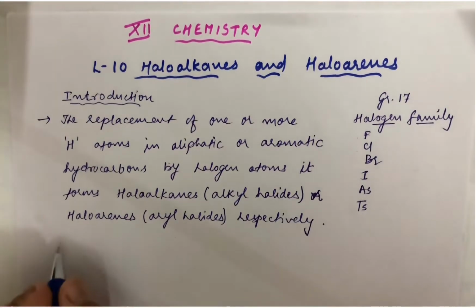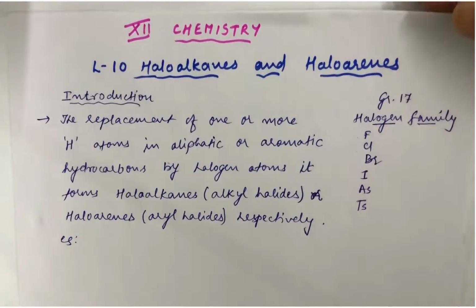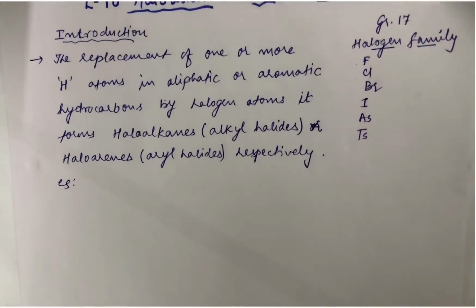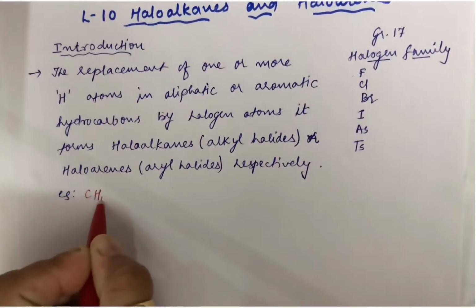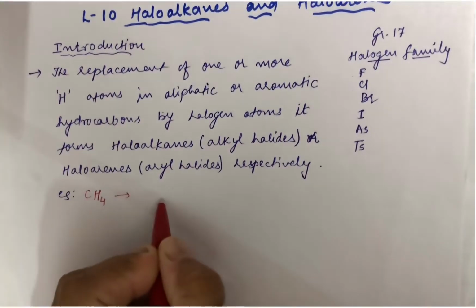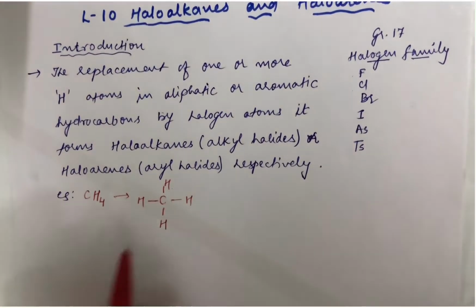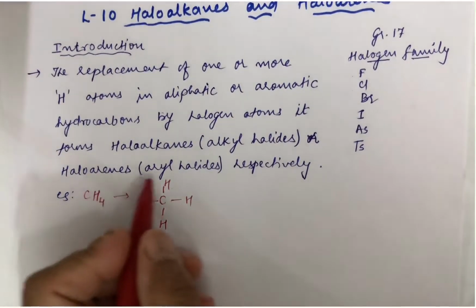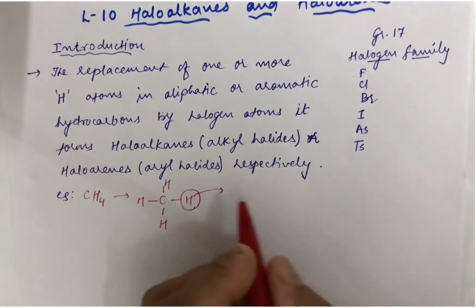Now students, let me explain this by giving you an example. We are all aware that the basic hydrocarbon is methane, CH4. Structurally, I can write methane like this. What I am showing you here is the simplest hydrocarbon, or you can say an alkane. Now here I replace this hydrogen and see what we can get.